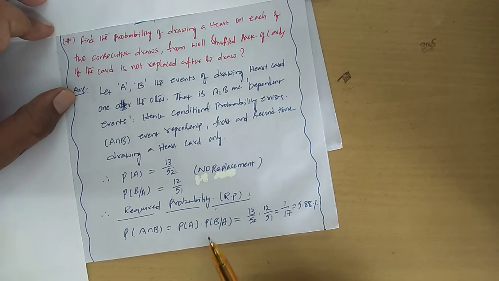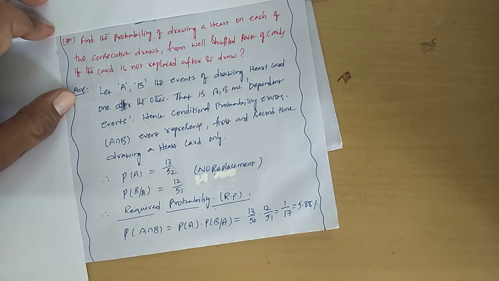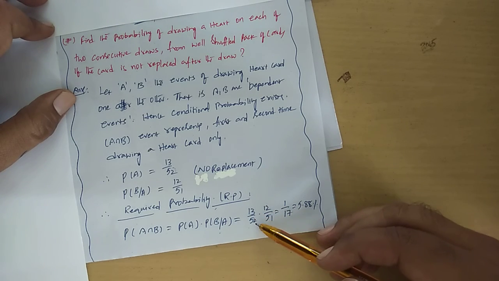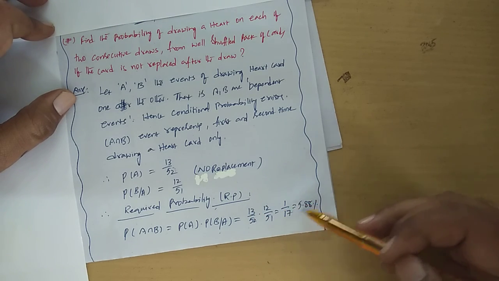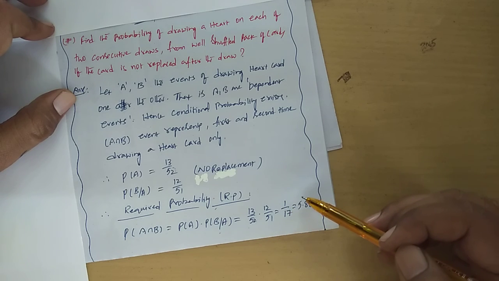After getting a job, you are not going to depend on your parents for money. Then you will be called independent. Now, still what is your stage? You are depending on your parents for every expenditure. Like that, you have to imagine the concepts with your real life. So probability of A intersection B is equal to probability of A into probability of B given A. That is equal to 13 by 52 into 12 by 51. So on simplification, the P by Q form.